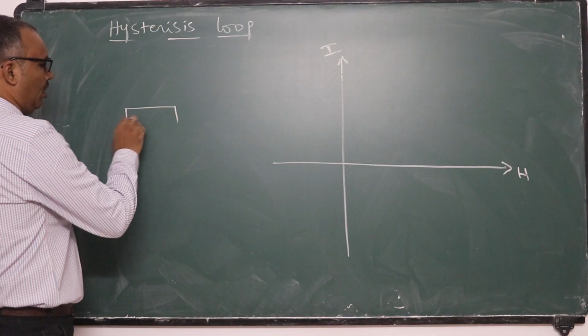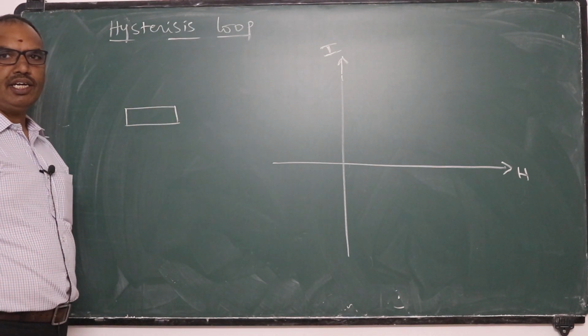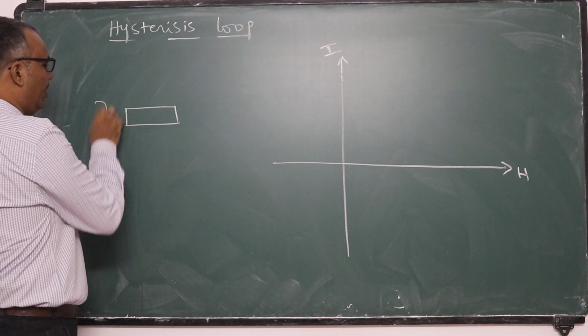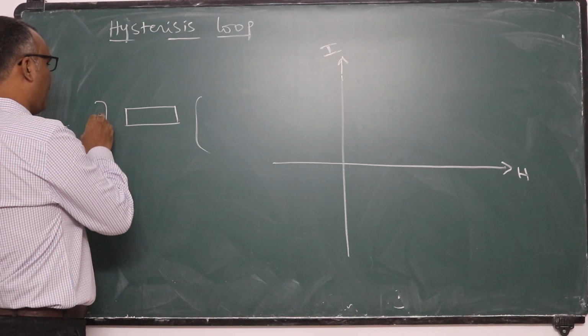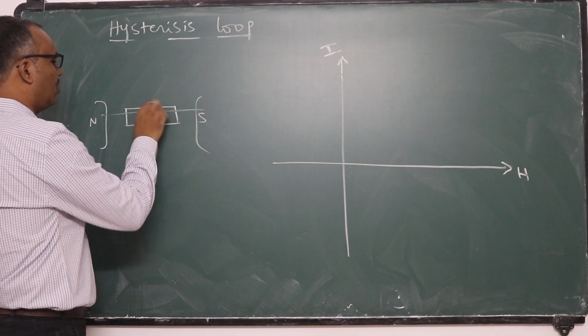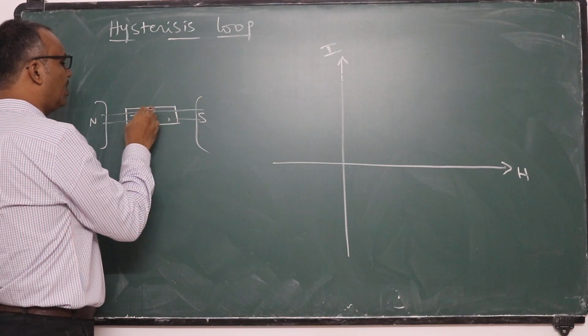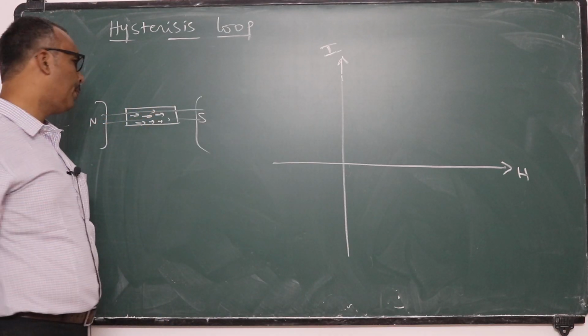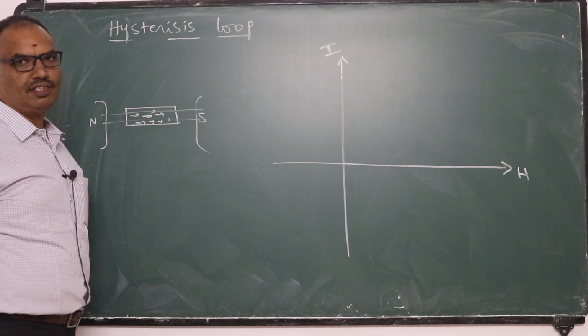One example, let me take. You take one unmagnetized material, keep it in an external magnetic field. The lines of force will go and it will align all atomic magnets into proper order and it gets magnetized.